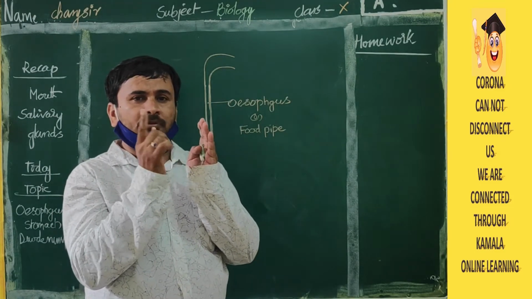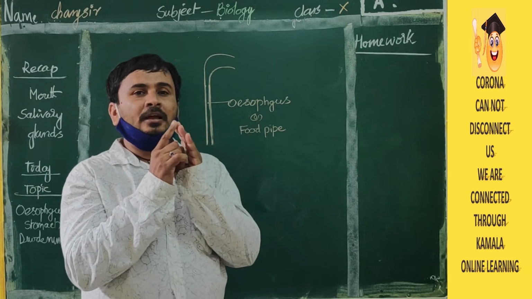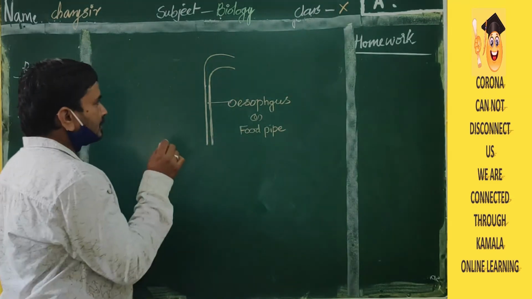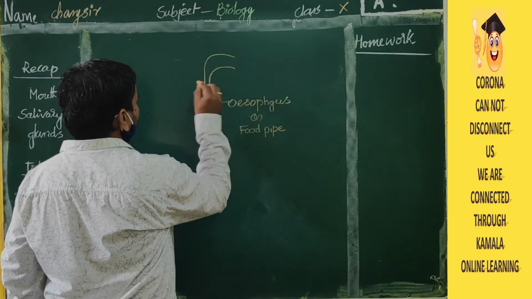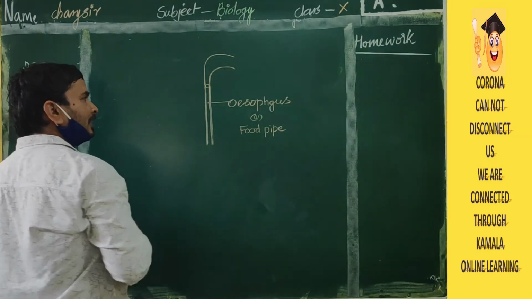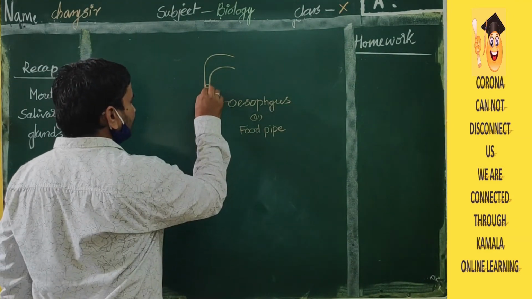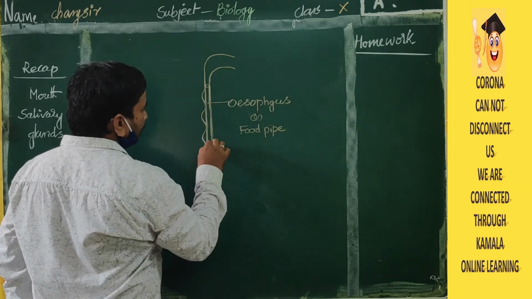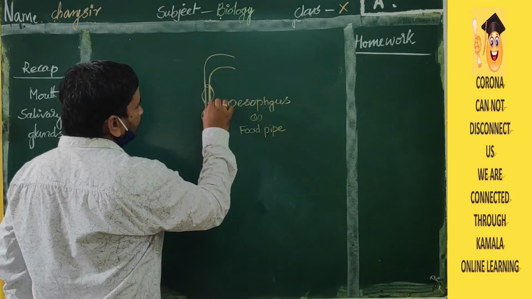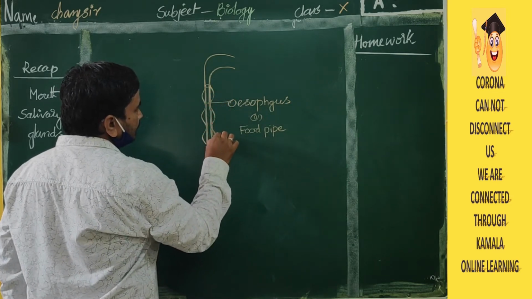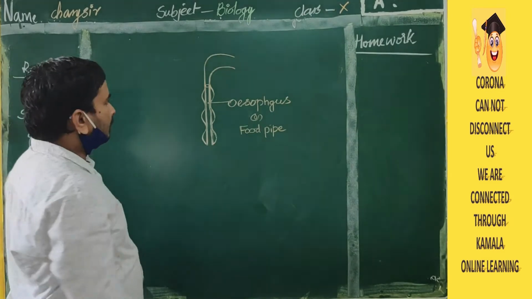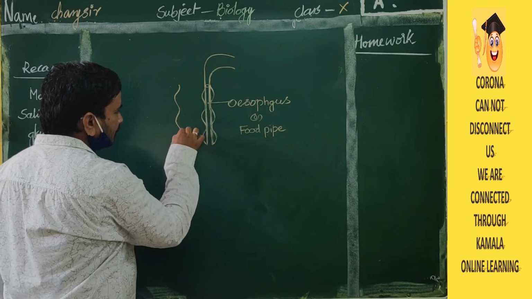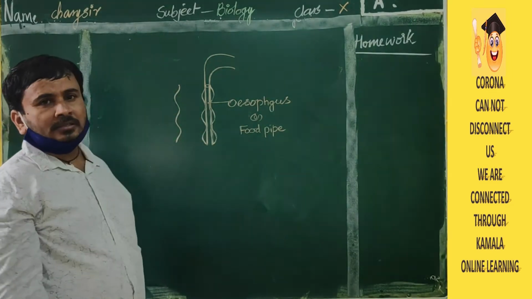The diameter of the pipe decreases, and sometimes it increases also. The diameter of the pipe decreases and increases, decreases and increases. There are wave-like movements present in the esophagus.